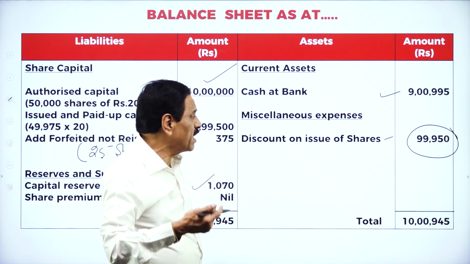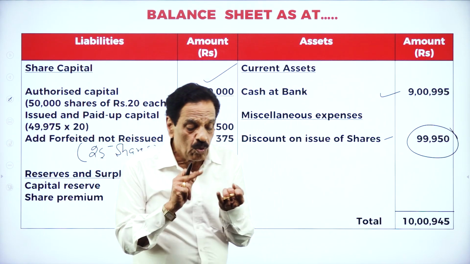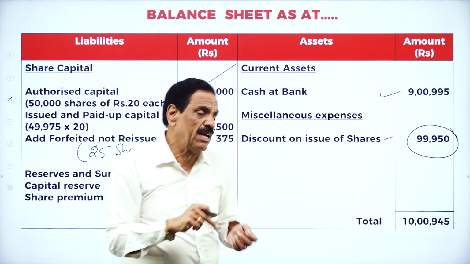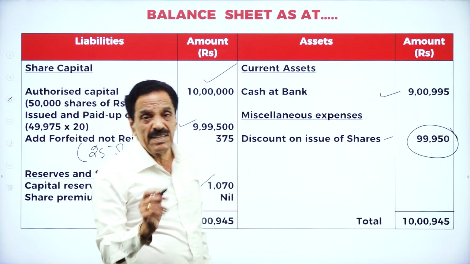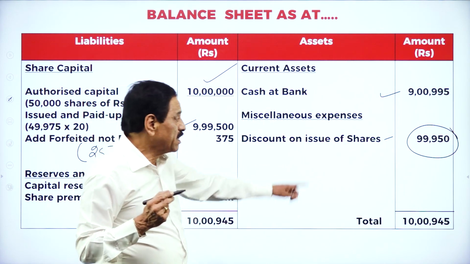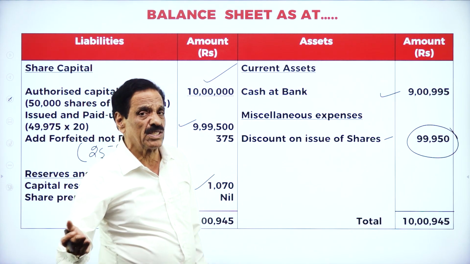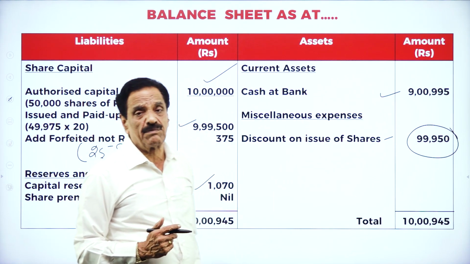It is again, then they are going to issue. You get the capital reserve. This is discount on issue of share. 1 lakh debit entry, then 2 credit entries. When you forfeit, your debit entry, if you summarize how much you got, 99,950 will come. That will be shown on the asset side of the balance sheet as per the Companies Act of 2013.